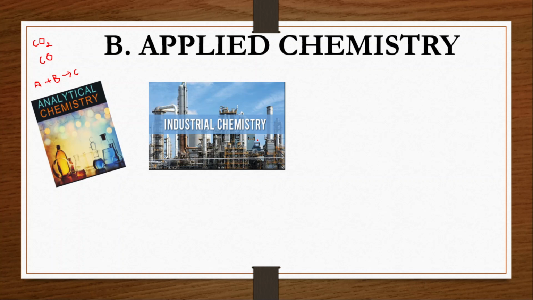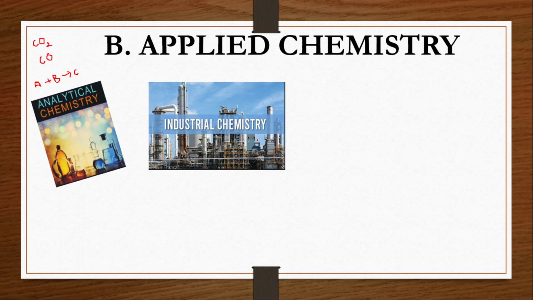Just like our cosmetics, our toothpaste and daily things, whatever we are using, plastic materials, cement, glass, ceramics, all these are industrial products. Clear? All these are industrial products only, and the branch which deals with industrial processes is industrial chemistry.